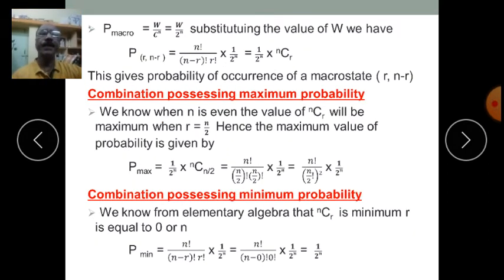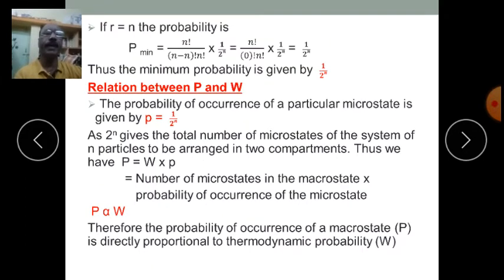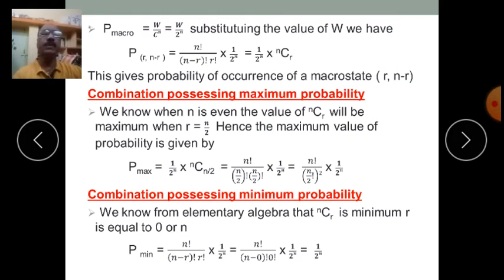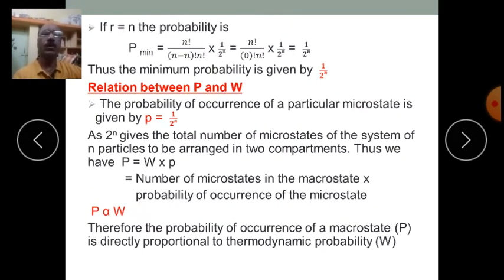So this 1 upon 2 to the power n comes out to be equal to small p, and this W, which is equal to nCr, isn't it? So the number of microstates in a given macrostate. So P is directly proportional to W. We can write capital P is equal to thermodynamic probability multiplied by probability of occurrence of any microstate. So W into small p.